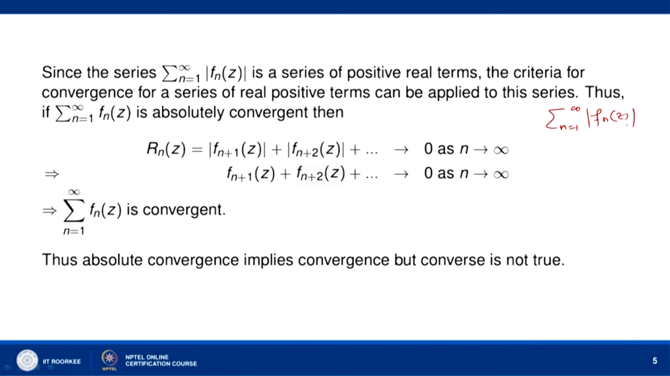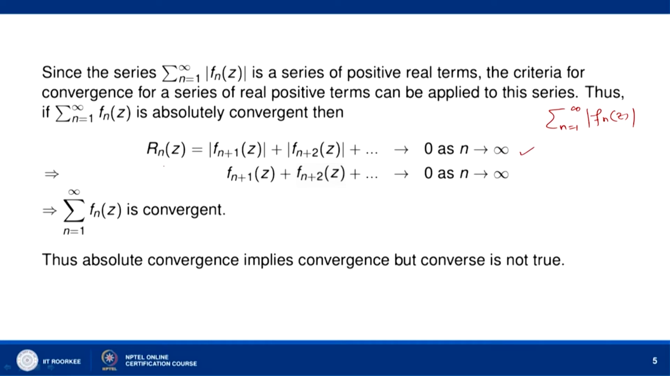This is a convergent series, and therefore the remainder after n terms of this series, R n z, will be mod of f n plus 1 z, mod of f n plus 2 z, and so on. If this series is convergent, then the remainder after n terms, R n z, must go to 0 as n goes to infinity.